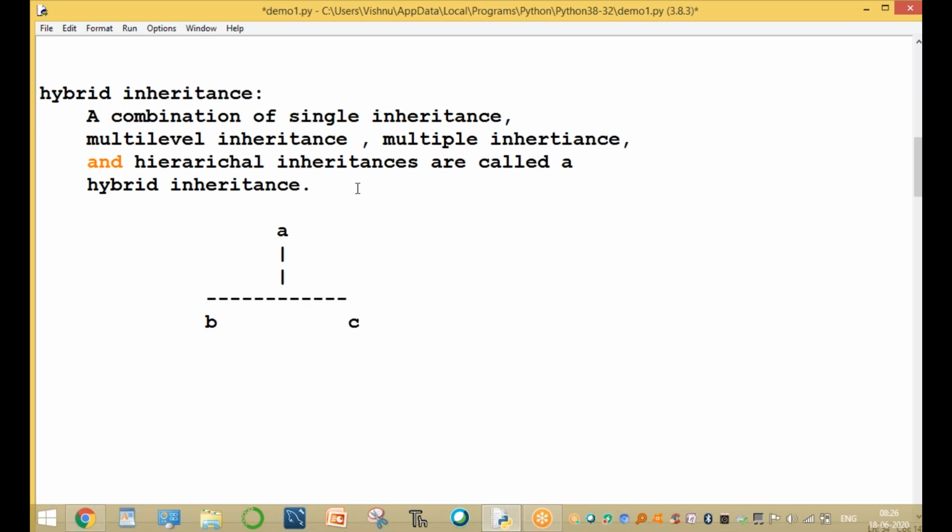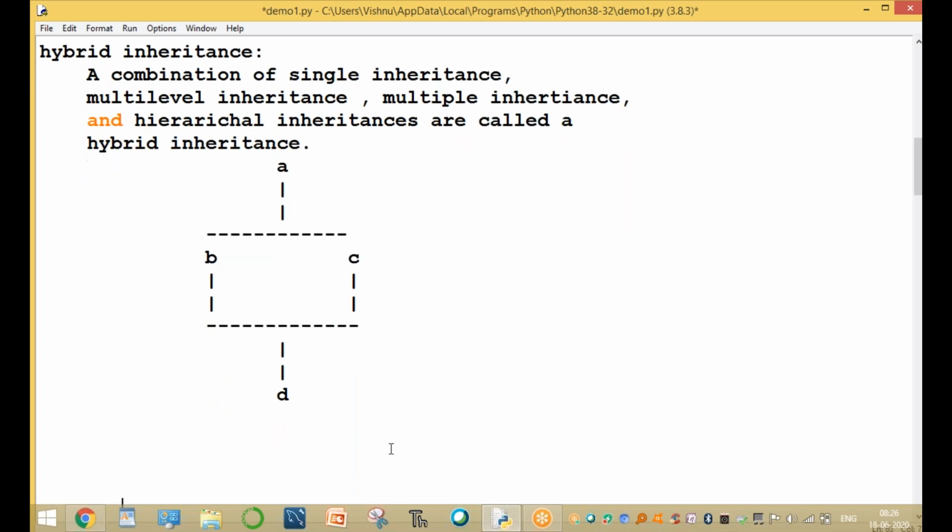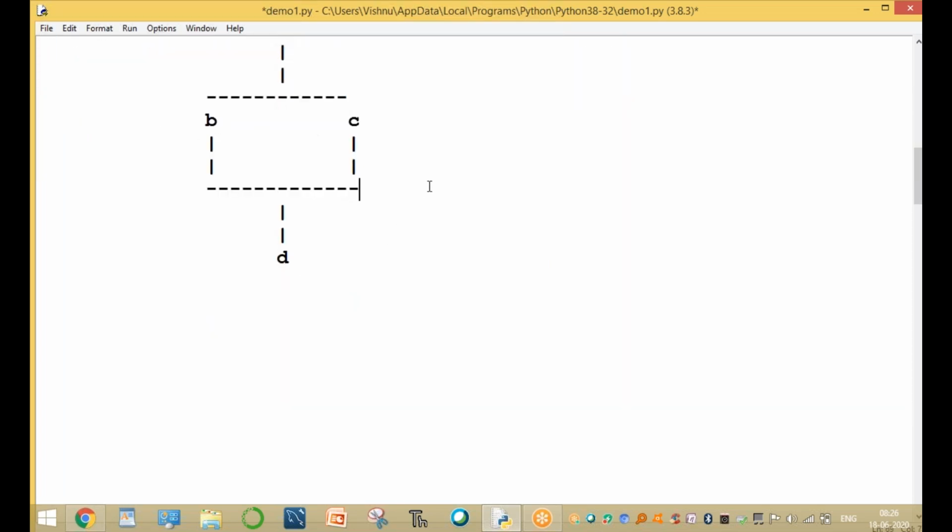B and C. Both the B class and C class derive from A. Then B and C classes are combined, deriving another class. Both these two classes combine in one class, that is called the D class. This is called D. It is a multi-level hybrid inheritance. Please observe this: a combination of single inheritance, multi-level inheritance and multiple inheritance, all these combinations.